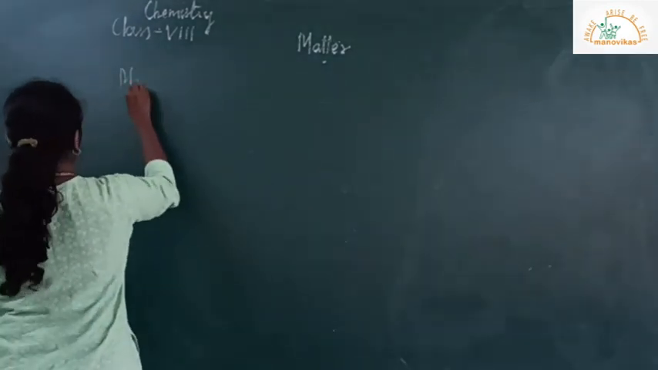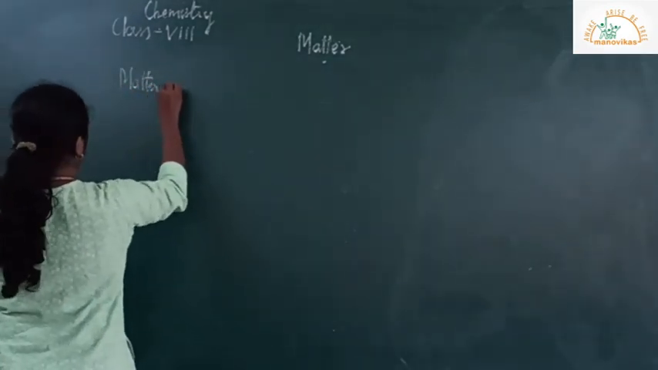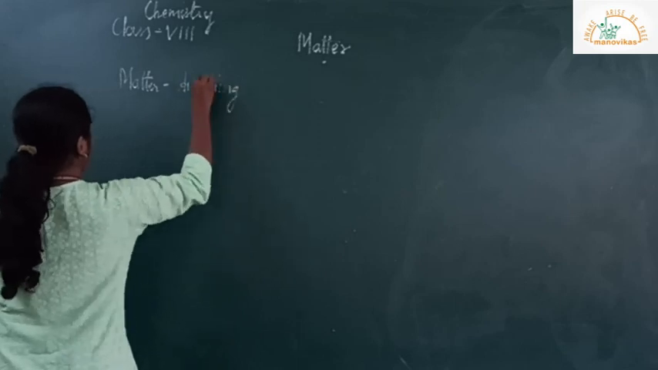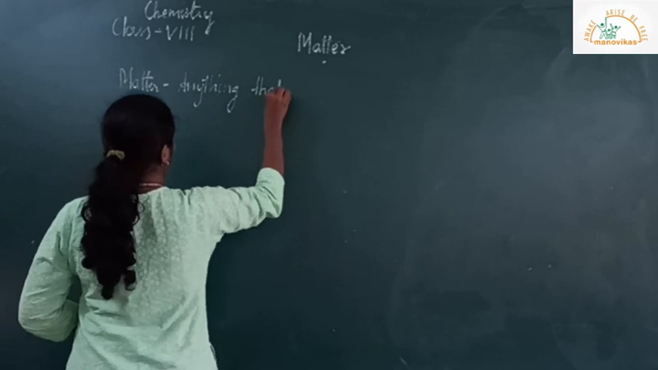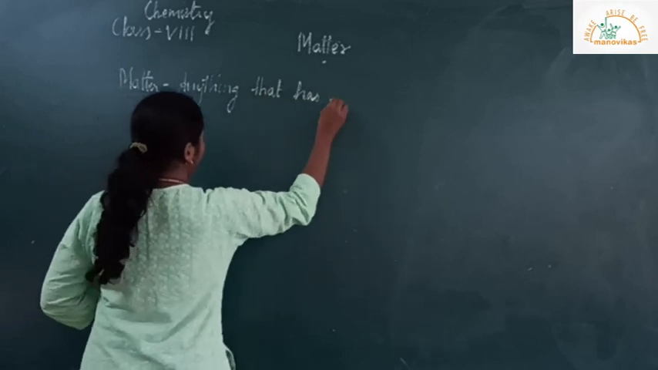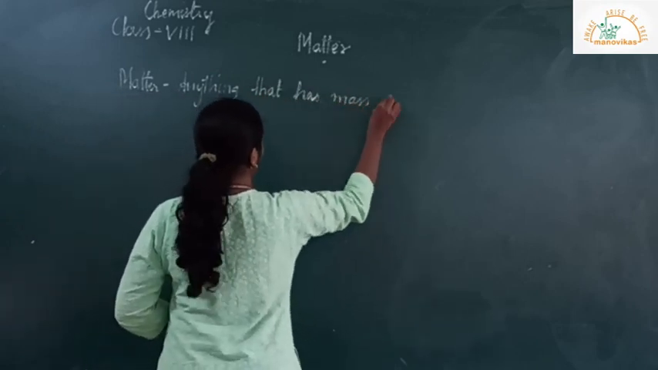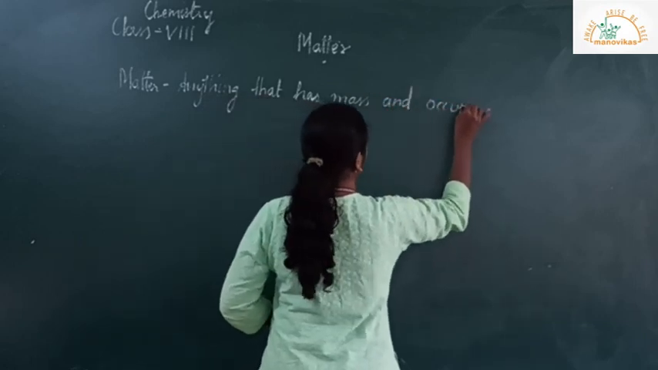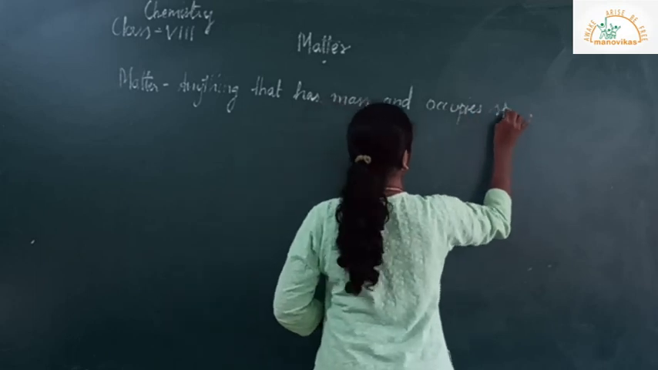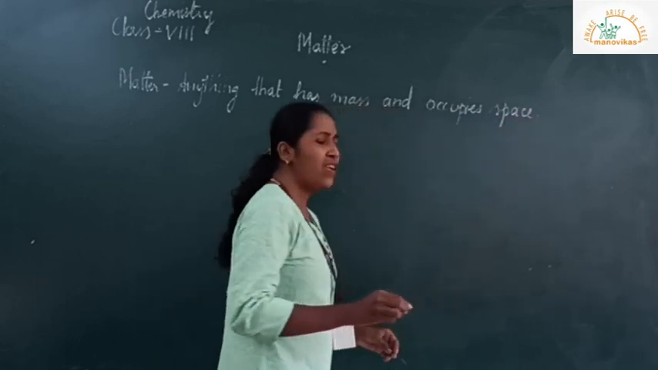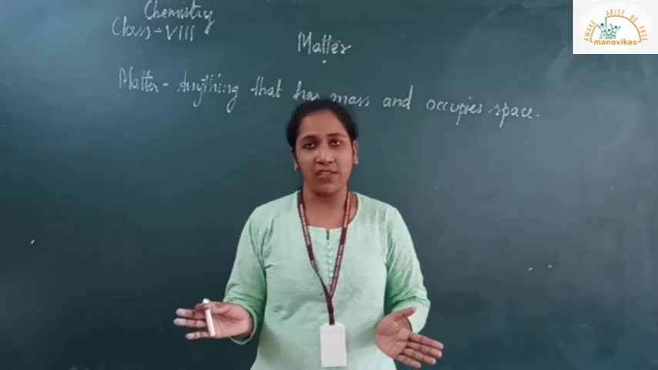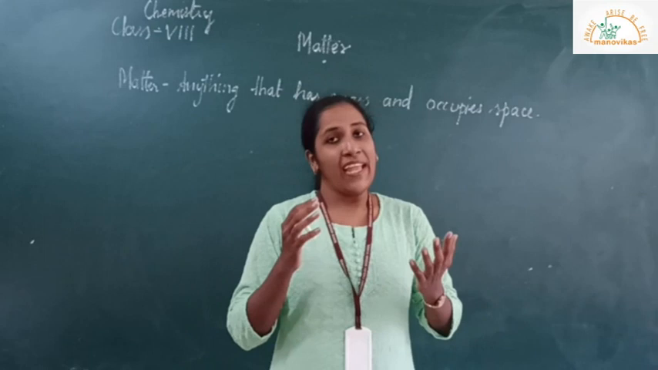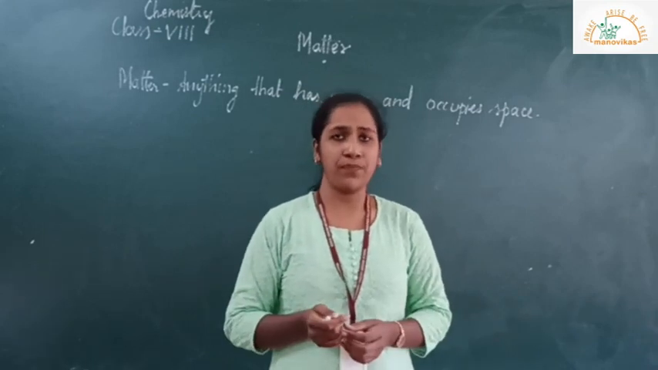So matter is anything that has mass and occupies space. Everything around us is matter. For example, duster, book, chalk, air, water, and so on.